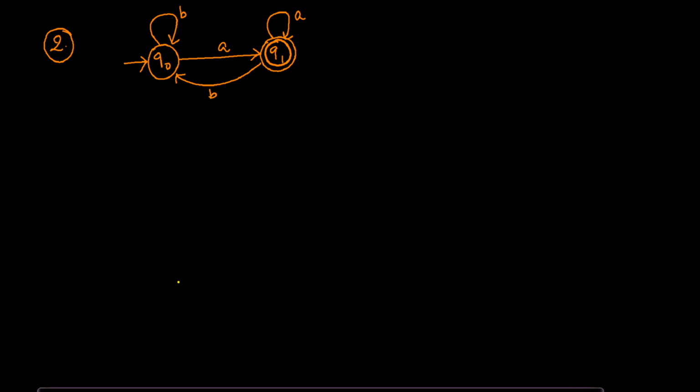It is clear that there is a loop, so the language must be infinite. There is a final state Q1 which is reachable, so it is clear that there is some language to this DFA, and that language is also an infinite language.